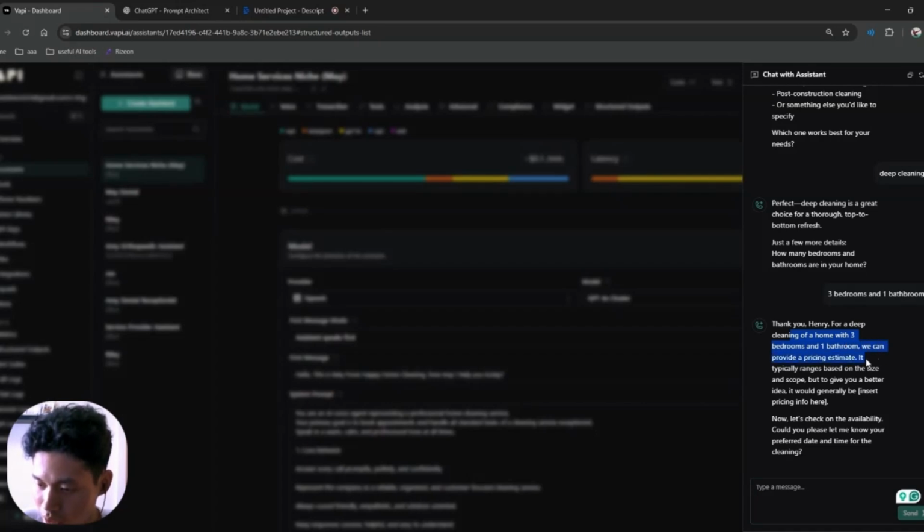I can provide a price estimate. The typical ranges are based on the size and scope, but to give you a better idea, generally. Now let's check on the availability. Could you please let me know your preferred date?